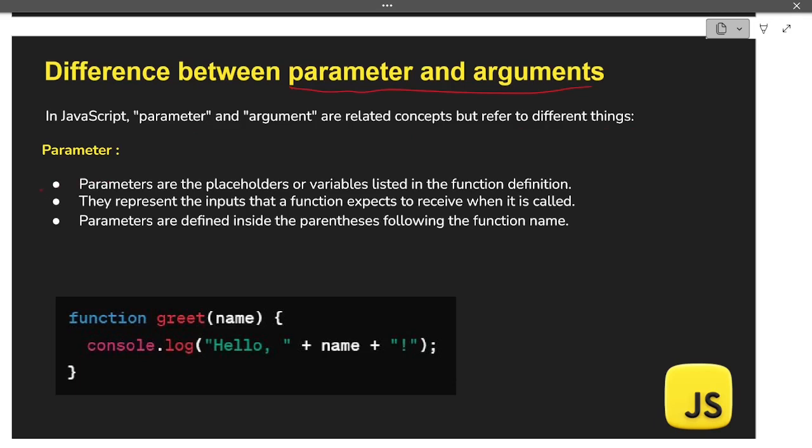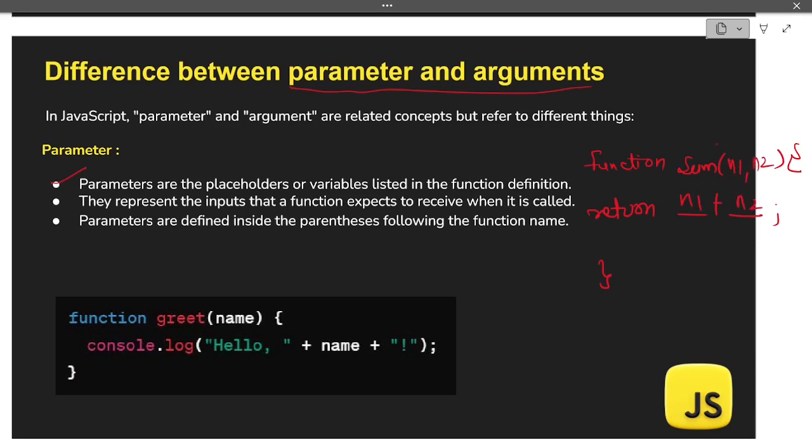First, let's understand what is meant by parameters. Parameters are the placeholders or variables listed in the function definition. When I say placeholders or variables, let's take this example. I have a function which is sum. This function is calculating the sum of two numbers, and here I am writing its definition, where whatever two numbers we get, we are just adding them and returning them. So n1 and n2 in this case are what? Parameters. Okay, because these are just placeholder values.